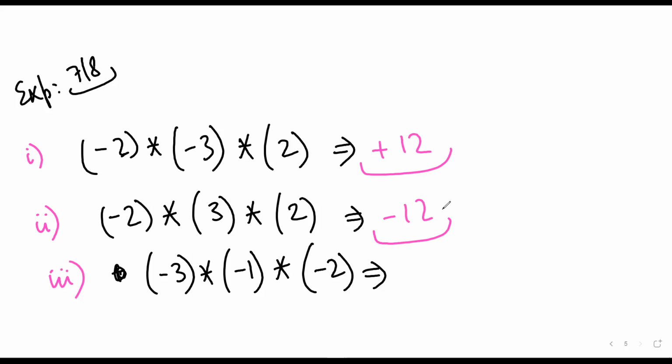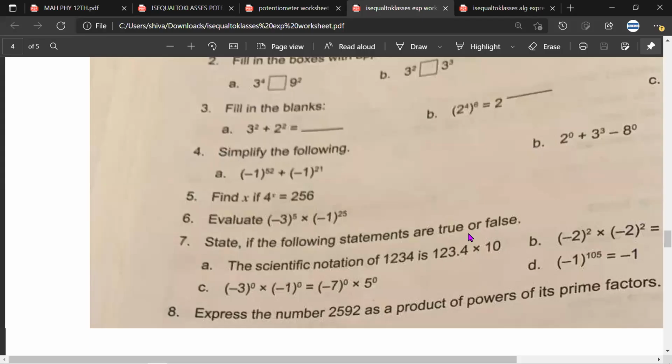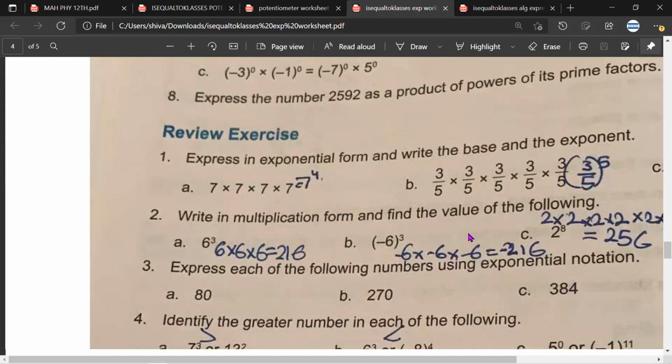Shabash, very nice. Mr. Satya, any doubt? No, sir. Mr. Satya, third part. What would be the answer? First minus would be plus, so it would be 3. Then 3 into -2, the answer would come in minus, so it would be -6. Sarthak, is the answer correct? Yes, sir. Mr. Satya, do we still have any doubt? No, sir. Mr. Sarthak, do we have any doubt about exponents, multiplication of exponents, powers of exponents?